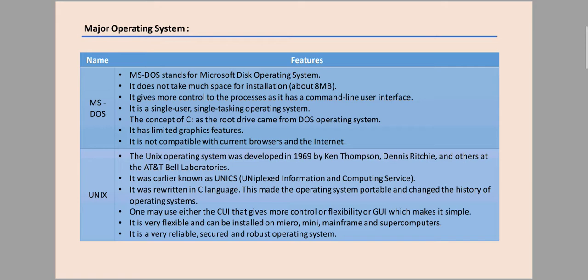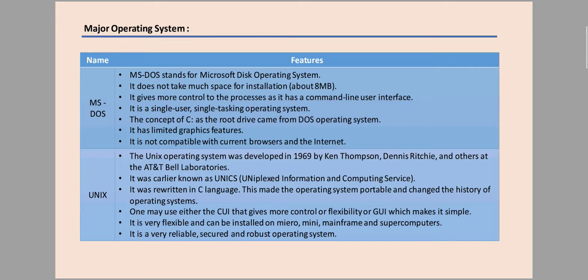It has limited graphics features. It is not compatible with the current browser or the internet. Okay, these are the features of the MS-DOS operating system. It is very easy and very simple. Next is Unix.